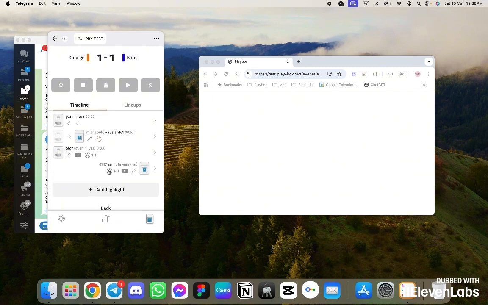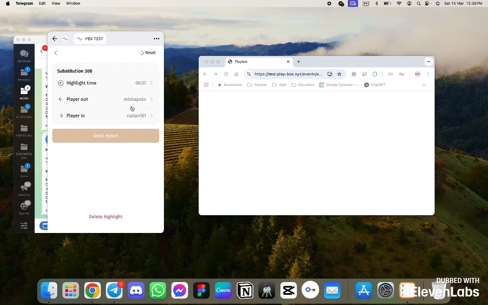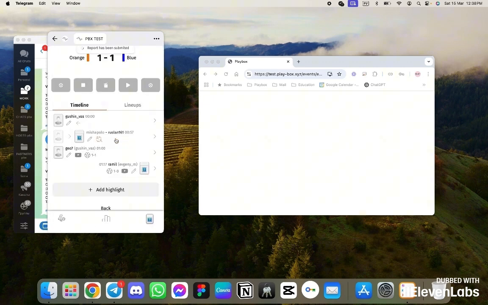Here, we can either change a specific action or add a new highlight. Let's change a specific action. For example, instead of Misha, it wasn't Ruslan who was out, but Dimobex. And we will send this kind of report to our system. It arrives to us, we process it, review its details, and accordingly make corrections.